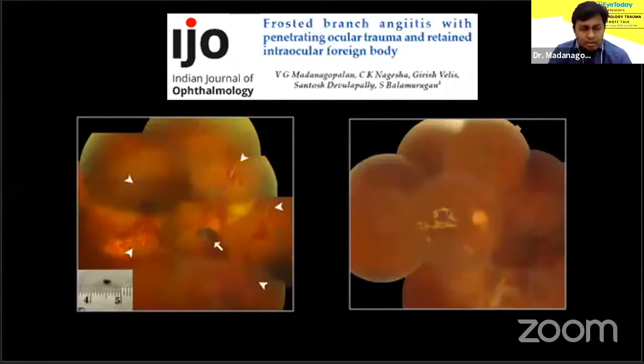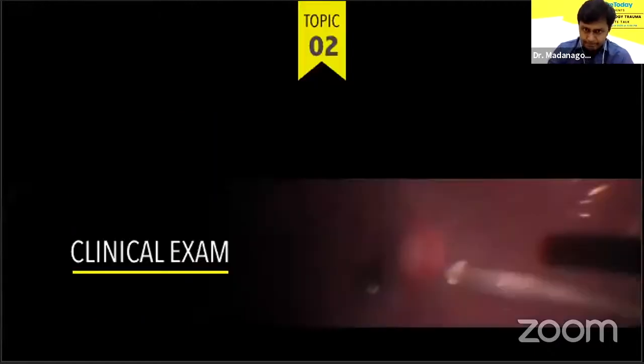Some manifestations are not so common. For example, we had reported this case of retained intraocular foreign body with frosted branch angiitis. The vascular sheathing component disappeared after the IOFB was removed under steroid cover. So that was a general overview of the topic.